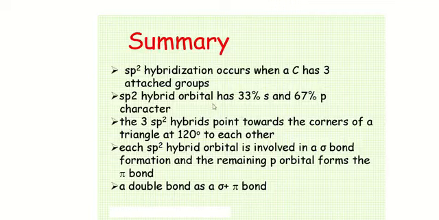The molecules are planar when there is sp2 hybridization, the bond angle is 120 degrees, and we can also find a double bond when there is sp2 hybridization.